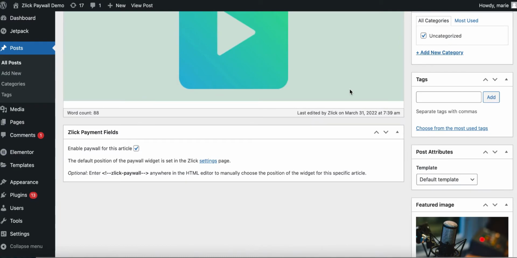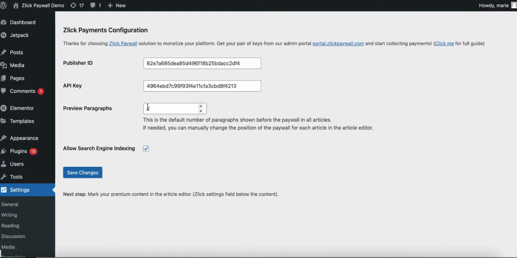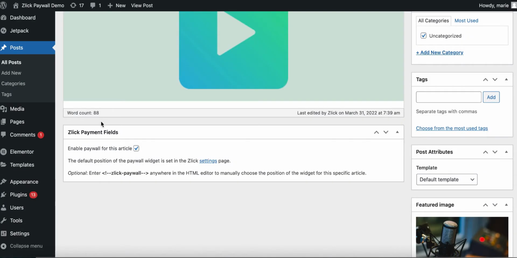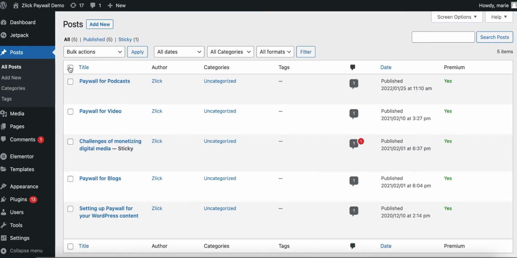You can choose where you want to place the paywall and how many paragraphs are visible. You can turn on the widget one by one, or you can do it with the bulk action. So all your articles can be monetized with 2 clicks.